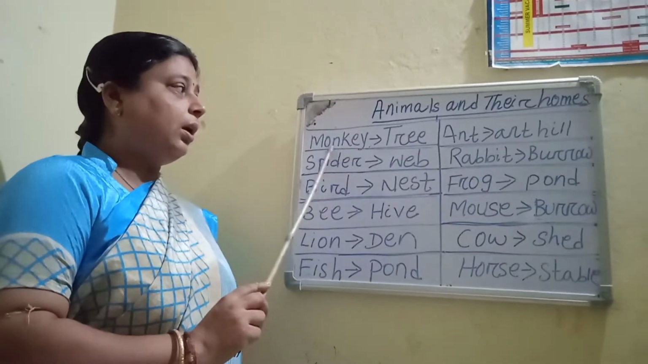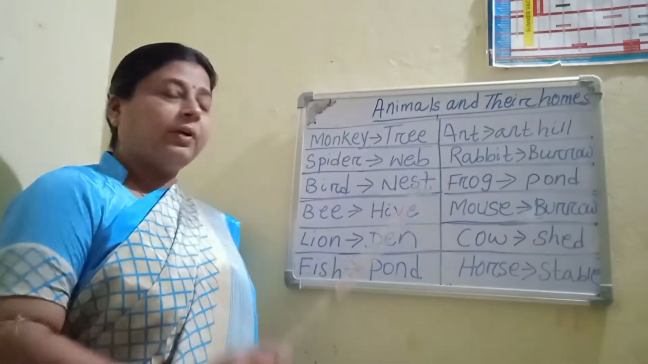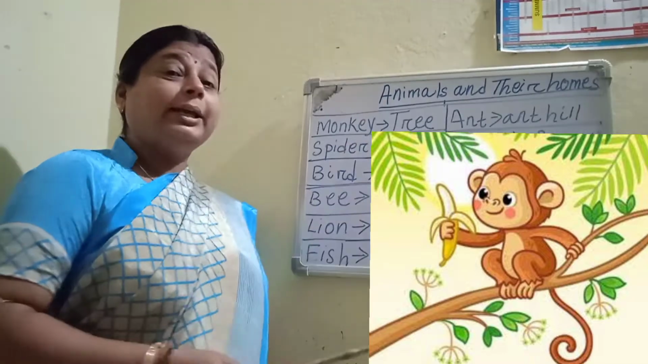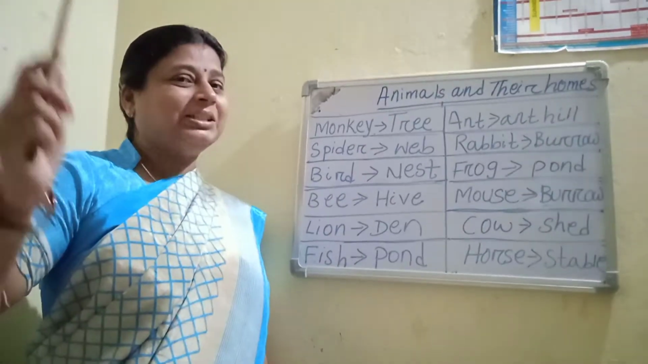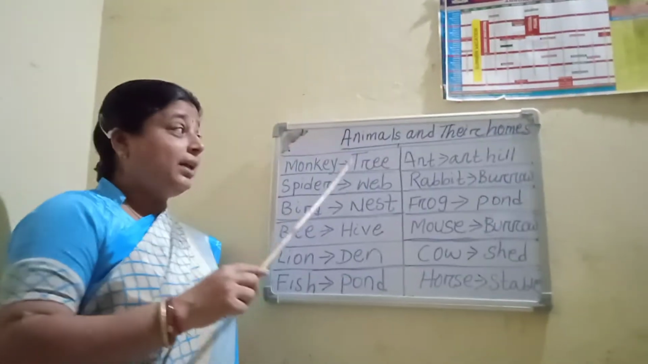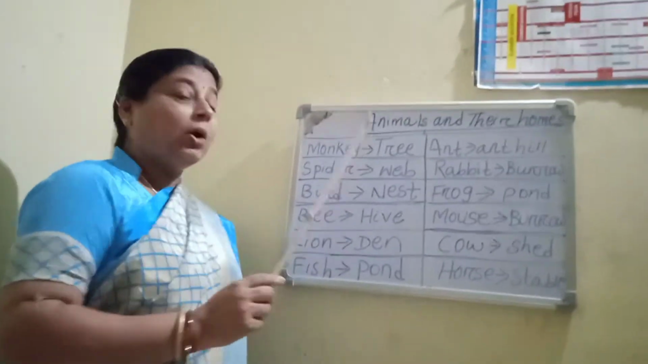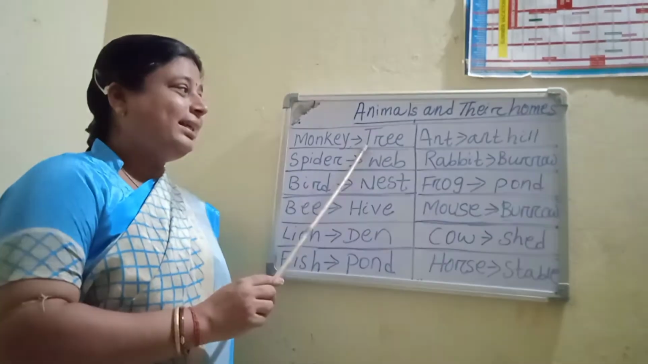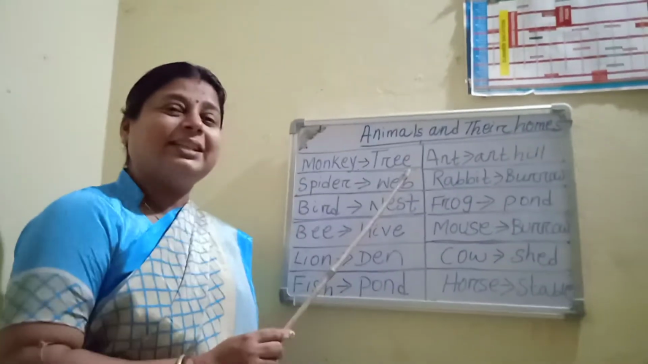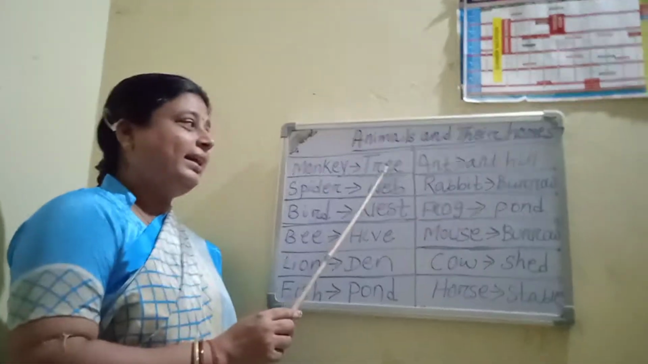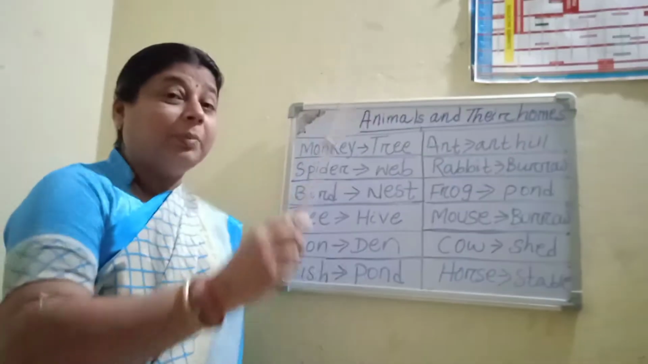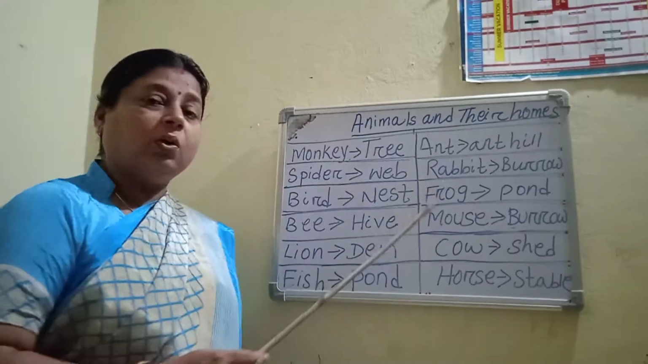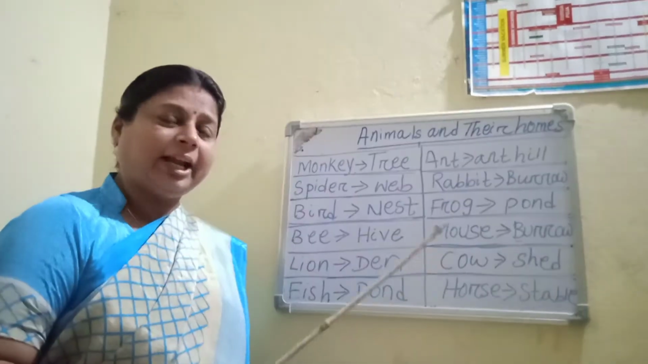What is the first one? Monkey. Monkey lives in trees. Monkey's home is called tree. What is the spelling of tree? T-R-E-E, tree. Monkey jumps from one tree to another tree. Monkey's home is called tree.